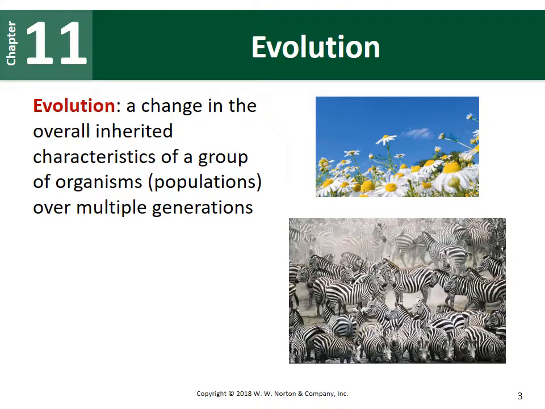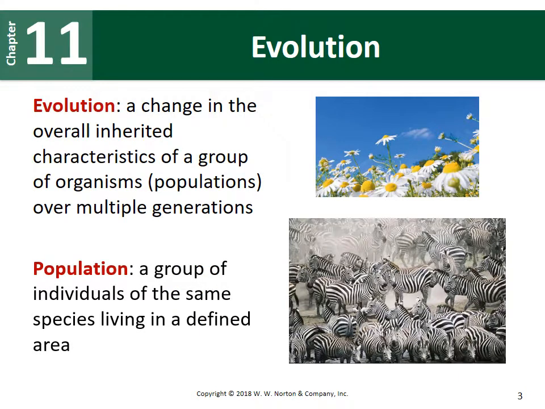So evolution is just a change in the overall inherited characteristics of a group of organisms. Specifically, we're looking at how a group of organisms called a population changes over multiple generations. And these changes can be a result of a changing environment, or as we'll see in the next chapter, we can also have evolution occur randomly or due to other factors or mechanisms.